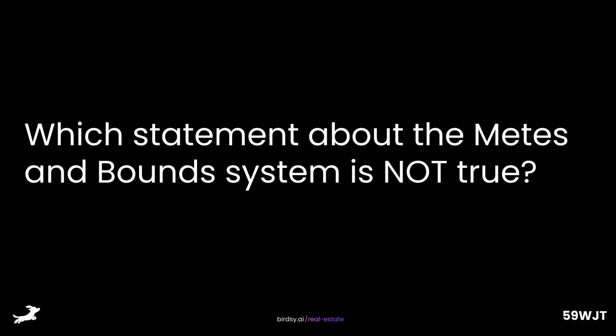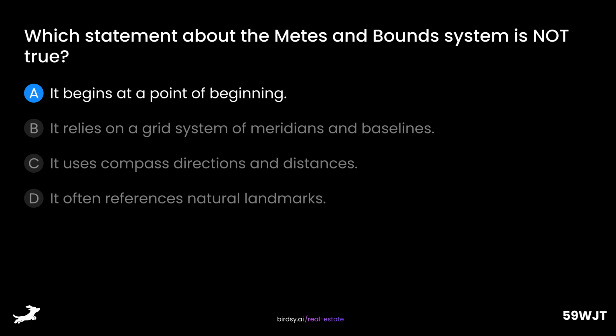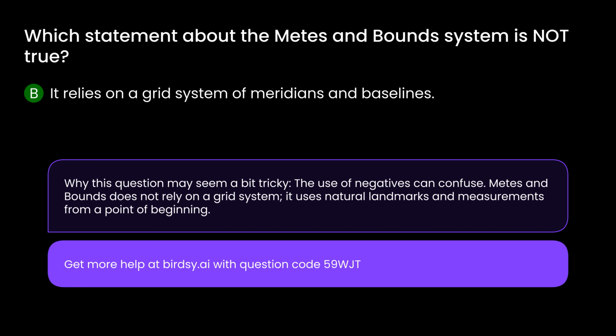Which statement about the metes and bounds system is not true? Is it A, it begins at a point of beginning, B, it relies on a grid system of meridians and baselines, C, it uses compass directions and distances, or D, it often references natural landmarks? The answer is B, it relies on a grid system of meridians and baselines. Why this question may seem a bit tricky. The use of negatives can confuse. Metes and bounds does not rely on a grid system. It uses natural landmarks and measurements from a point of beginning.